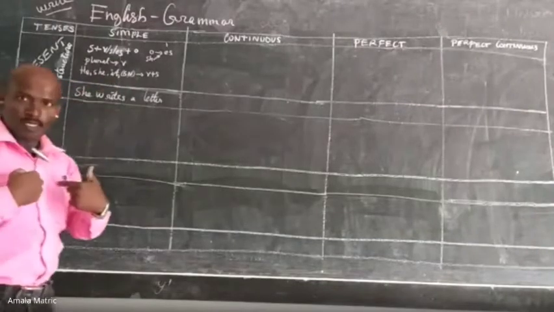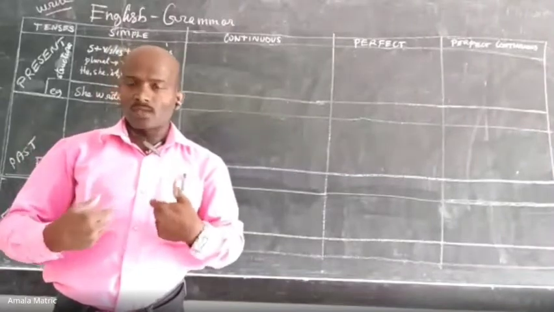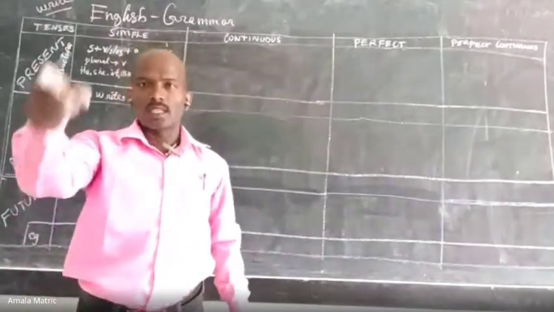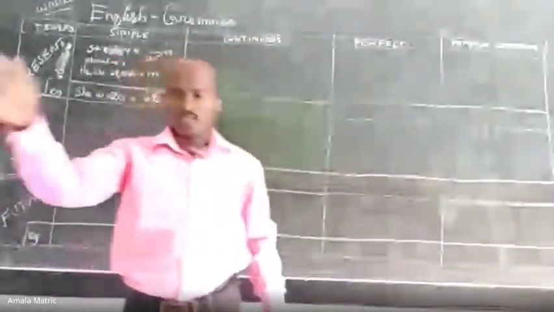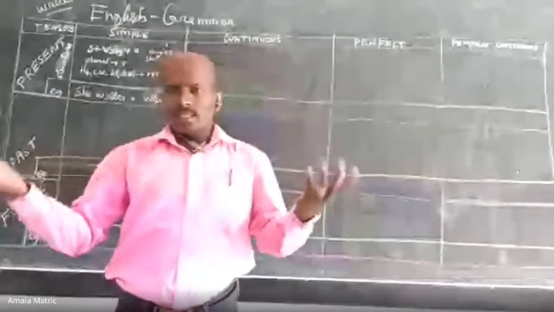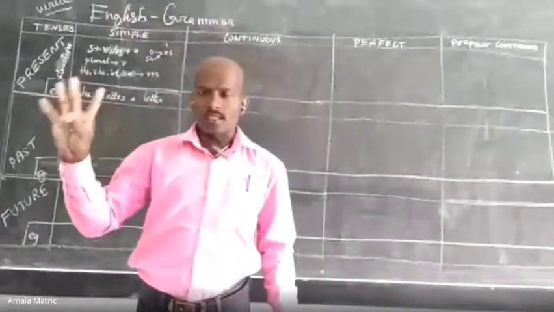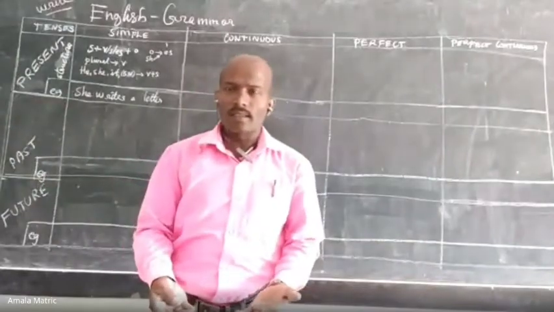Already we know first person refers to me, I, our, us. Second person refers to the one in front of you: you, your, yours, yourself, etc. Third person: he, she, it, a name. These are singular, and then they, plural. We have already learned these persons in the lower section.